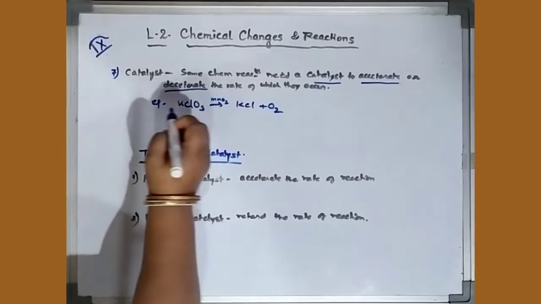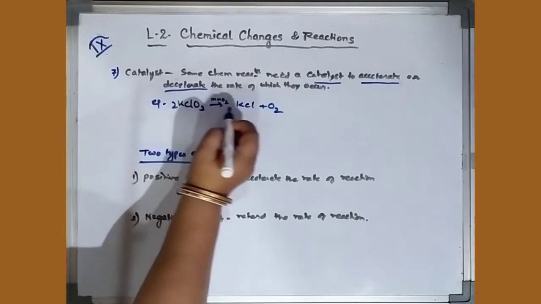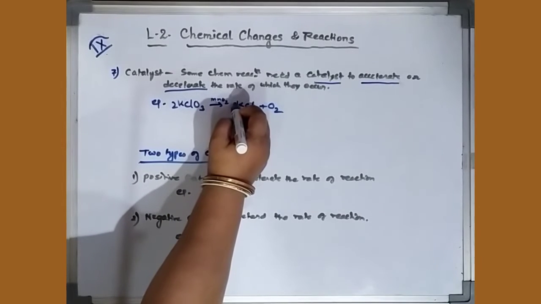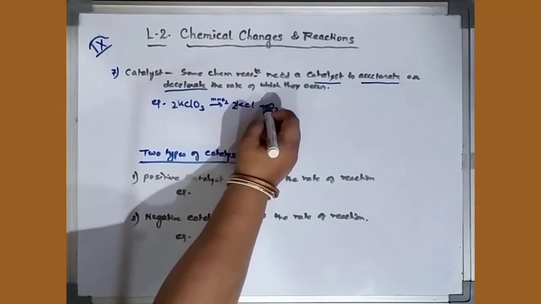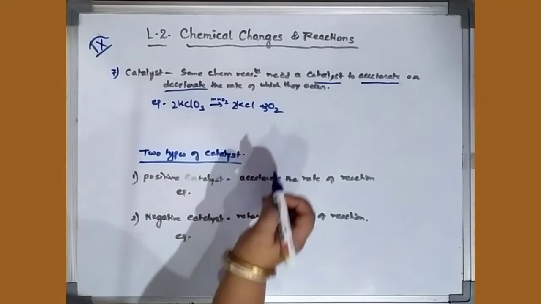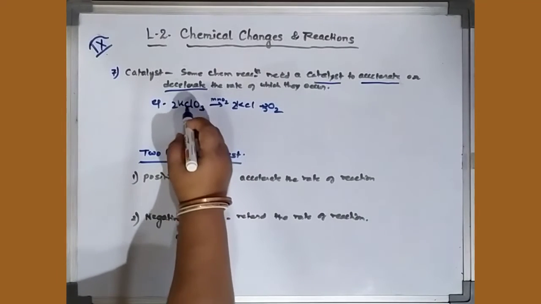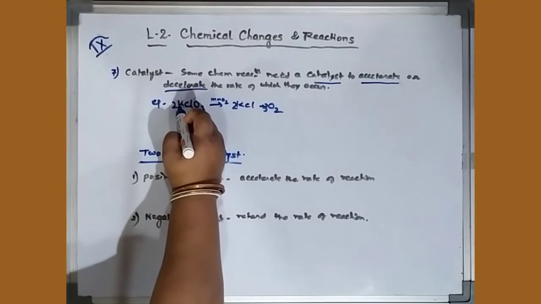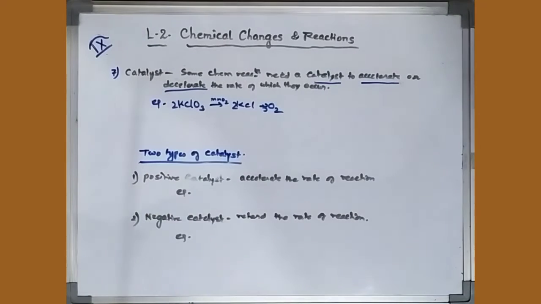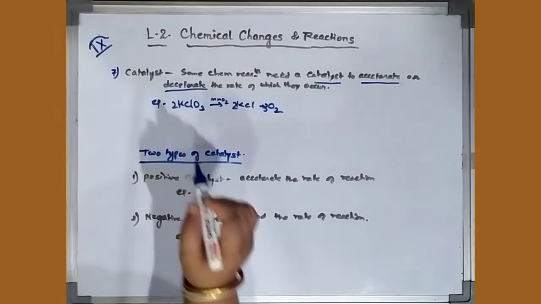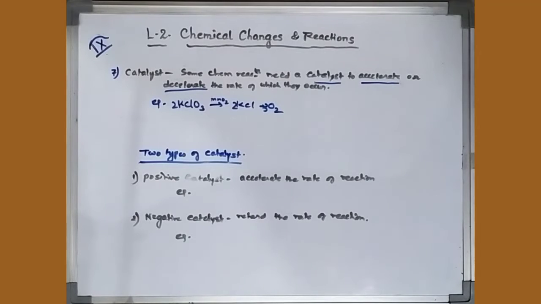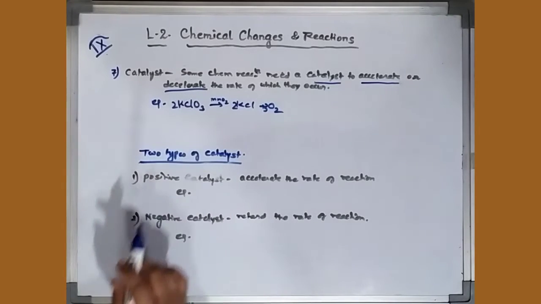Now you balance it: 2 KCl plus 3 O2. In this way we see that the catalyst takes part in the chemical reaction. This would take a huge time to proceed if you don't provide the catalyst. So it accelerates the speed of the reaction without taking part in it.